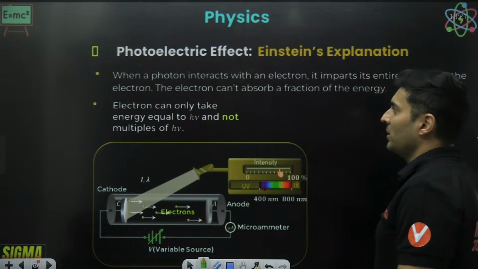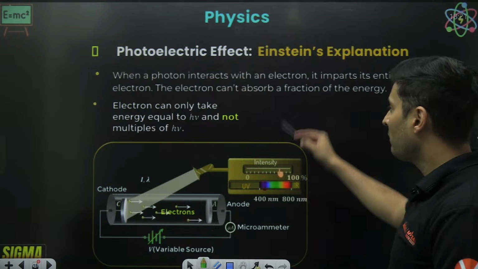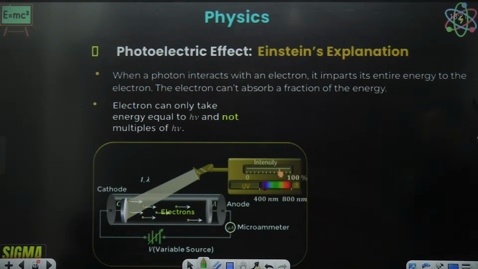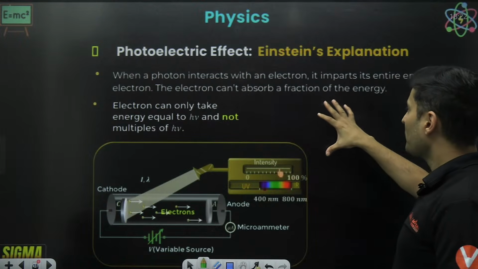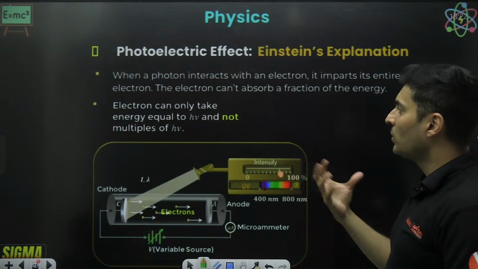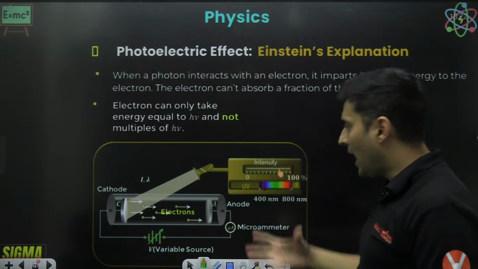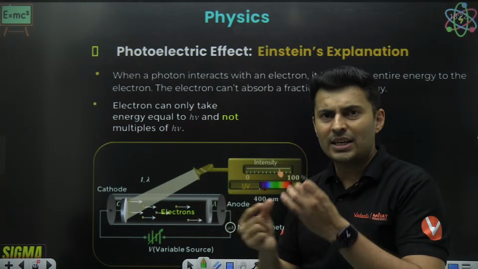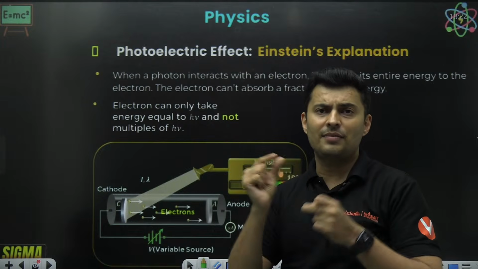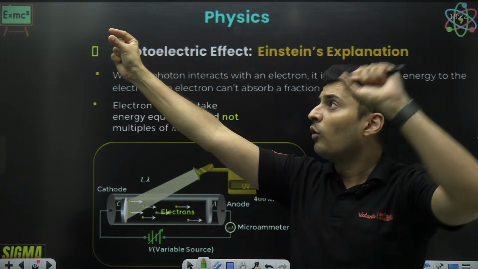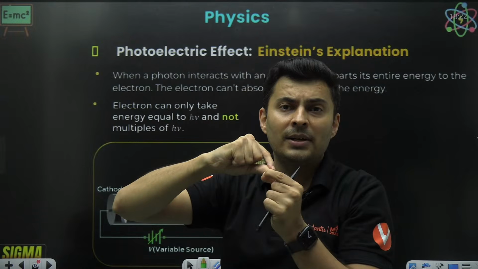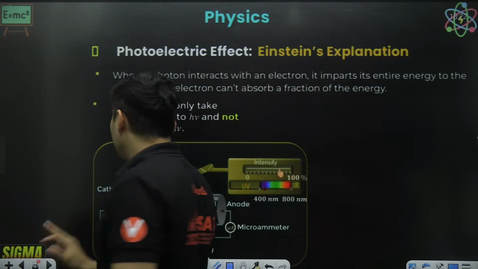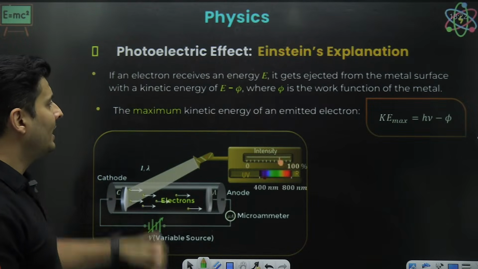So, my dear students, that's what Einstein thought. When a photon interacts, it imparts its energy to the electron, and the electron can't absorb all that energy. It can only take a fraction of energy, in multiples of hf, because whatever the photon's energy is, only that energy will get transferred, and the remaining will convert into kinetic energy.